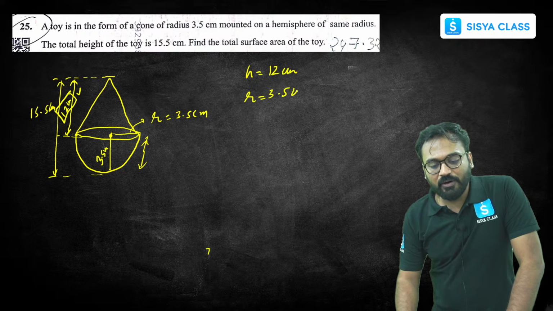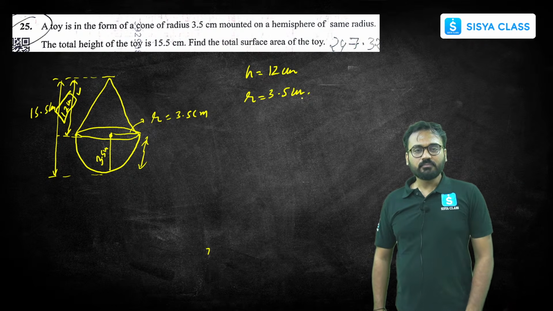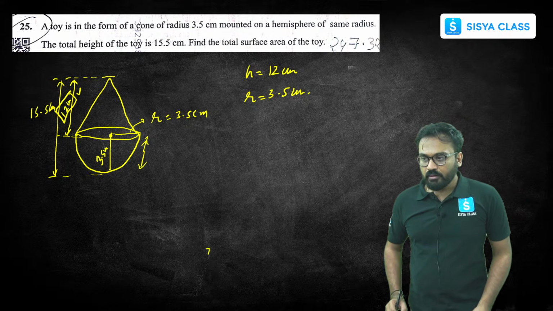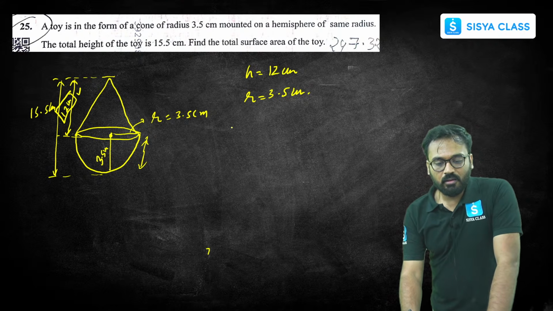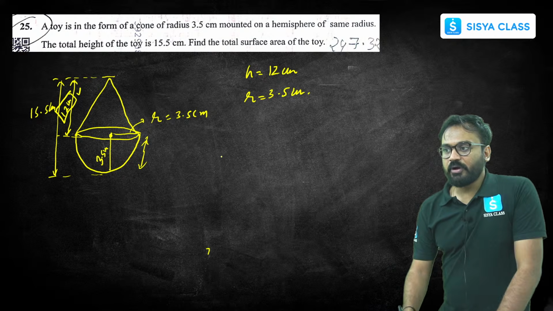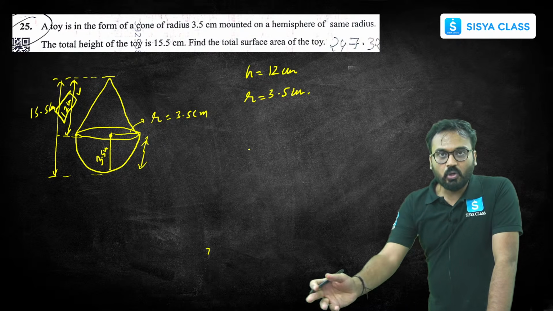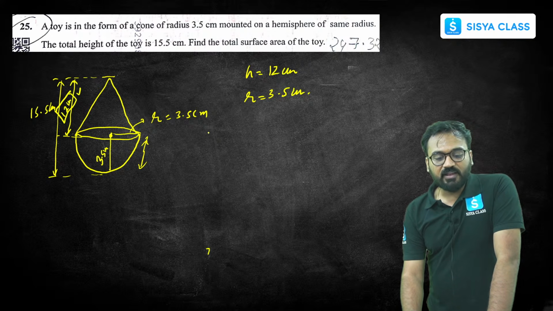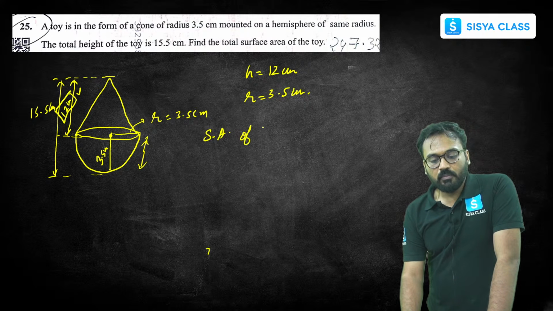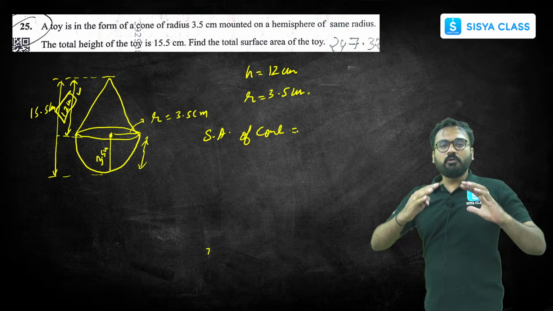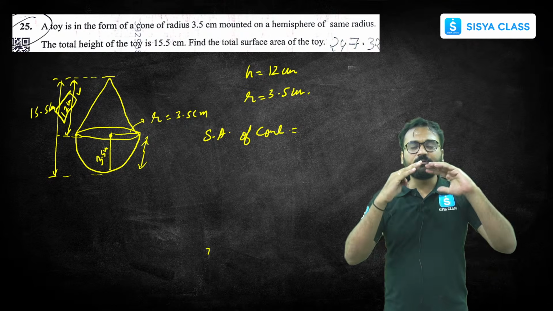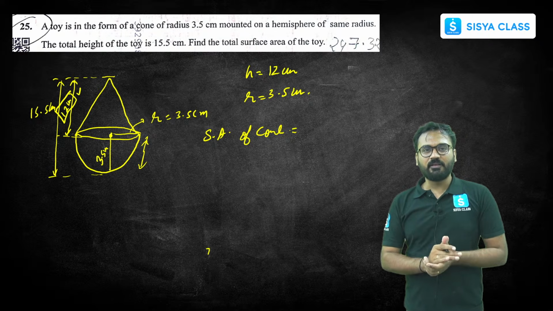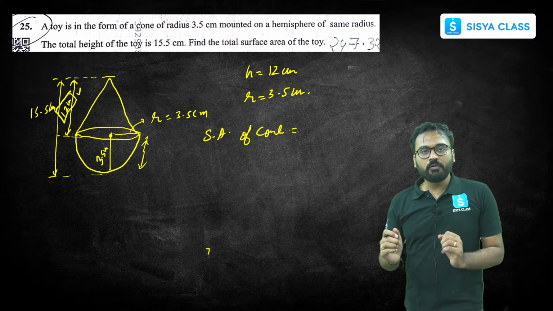Radius is 3.5 centimeter. Now let's go ahead. Height is 12 centimeter. Radius is 3.5 centimeter. Let's find out the total surface area of the toy. So one by one, let's find out. The surface area of the cone will be the outer surface area. Anything which is outside, that is the surface area. So the surface area of the cone will only be the curved surface area.